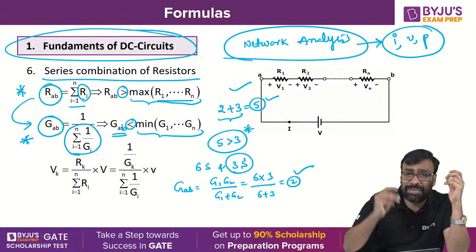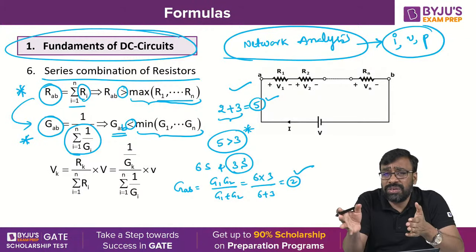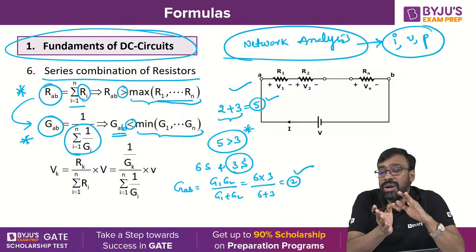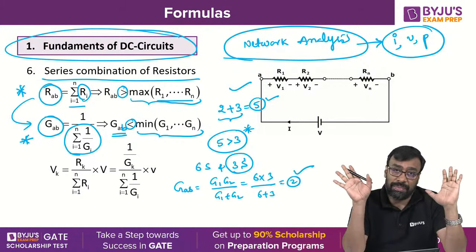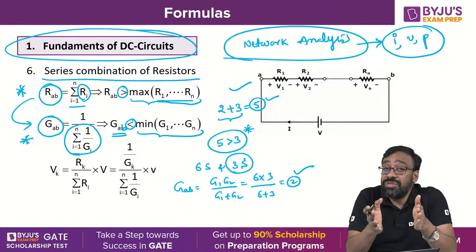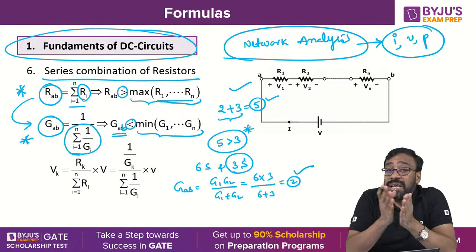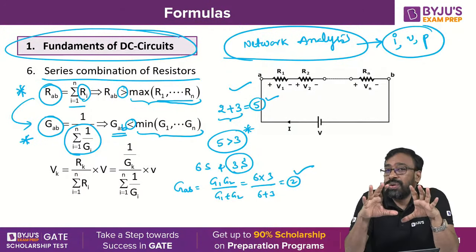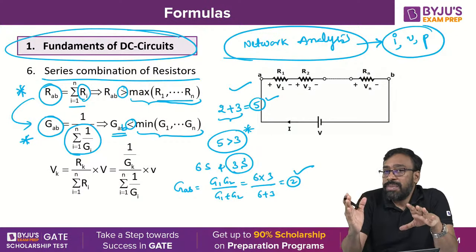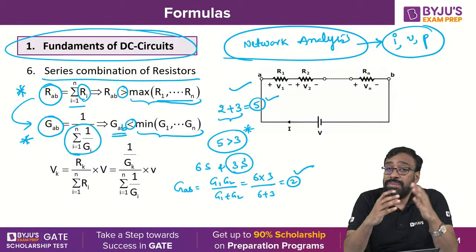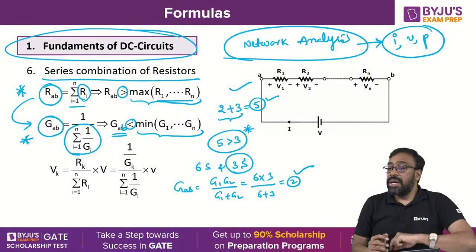And you can apply similar logic to the parallel combination of resistors, and to series and parallel combinations of inductors and of capacitors. Resistance relations and inductor relations will be the same, and conductance relations and capacitance relations will be the same. You understand, all of you? The formulas look very similar. Capacitor formulas look similar to the conductance formulas. Inductor formulas look similar to what? Resistance formulas. Got it, all of you?